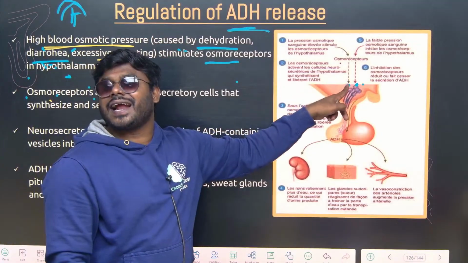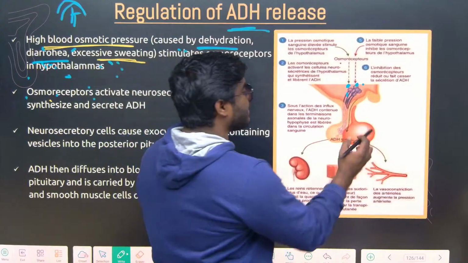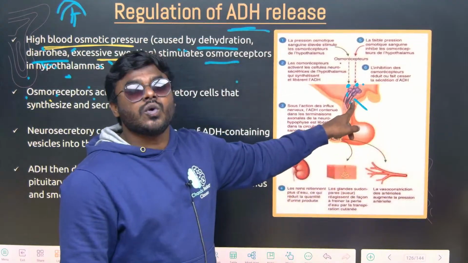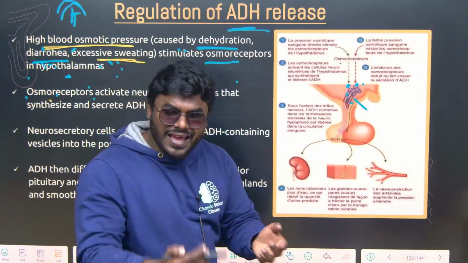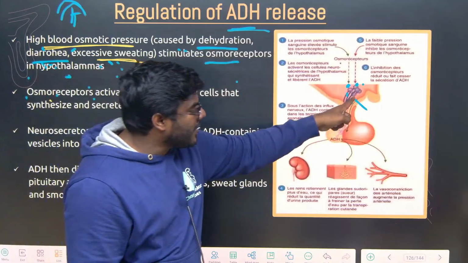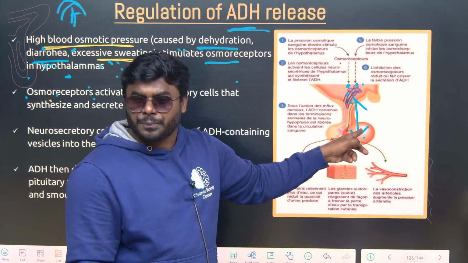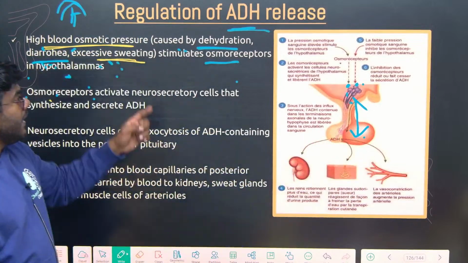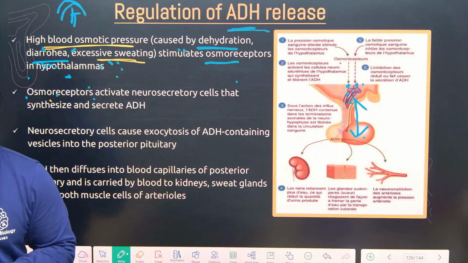Immediately what is getting active? Osmoreceptors become active. Now, osmoreceptors activate what cells? Neurosecretory cells present in the hypothalamus. Then the hypothalamus releases ADH. But then where will ADH come directly? Into the posterior pituitary. It will be stored over there. Now what is the condition? In these three conditions, there is a loss of ions. So we have to maintain that balance.